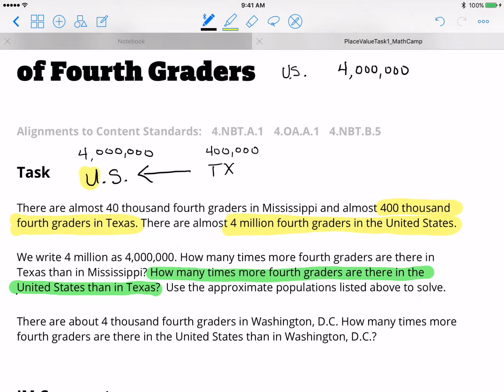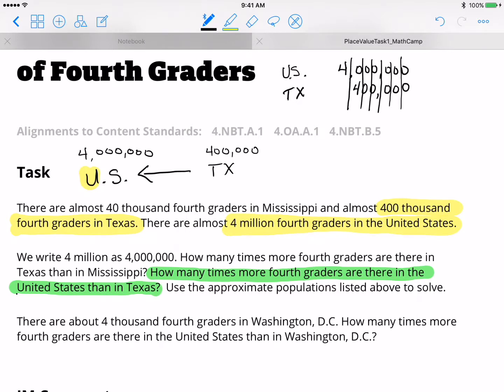And then I'm going to write Texas fourth grade population next, again lining up my numbers and each digit by their place value. Texas was 400,000. Now I'm hoping at this point visually you can see what the answer is going to be. But we'll go ahead and line it up.